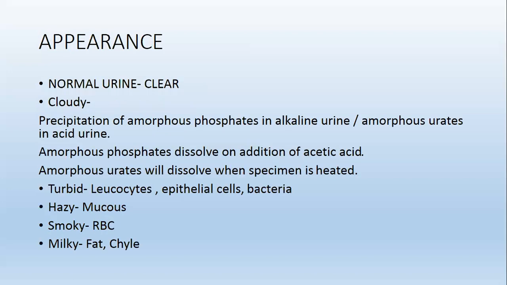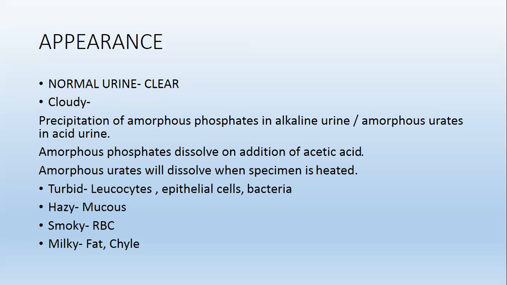Appearance: normal urine is clear. In case of cloudy urine, there is precipitation of amorphous phosphate in alkaline urine or amorphous urate in acidic urine. Amorphous phosphate dissolves on addition of acetic acid, and amorphous urate will dissolve when the specimen is heated.